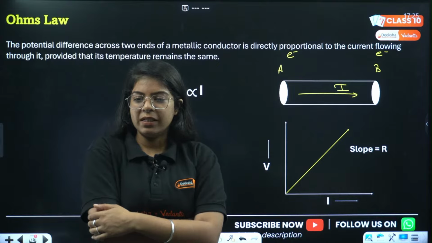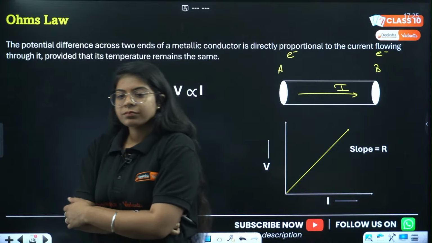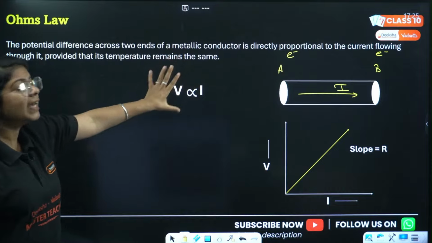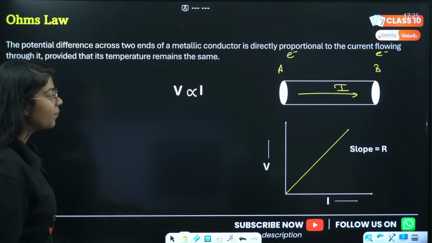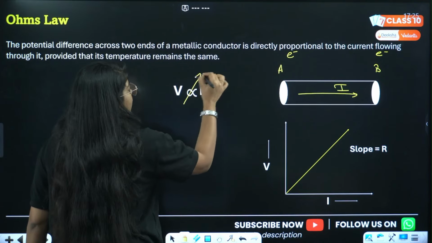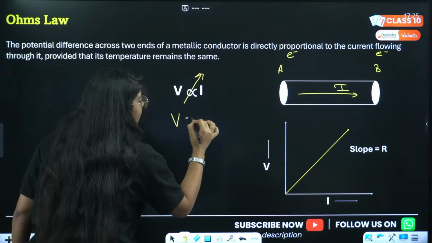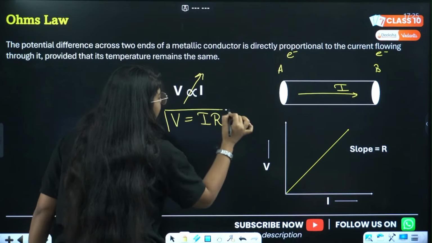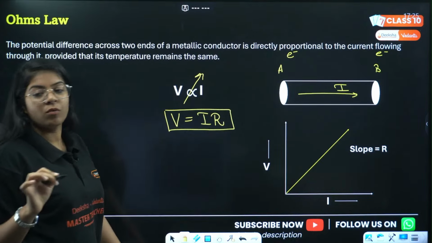Okay, Art by Sri, no problem. Okay? Let's go. So V is directly proportional to I. And when we take out the proportionality constant, we take V equals I into R. Till here, any doubt in Ohm's law?